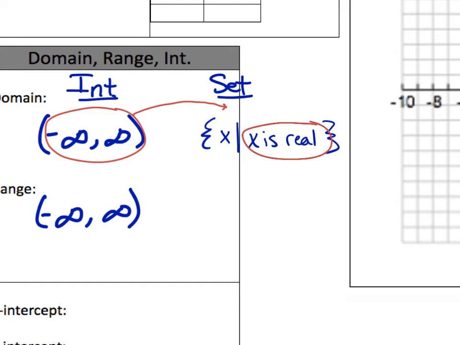Okay, and then the set notation for the range, y such that y is real. Okay.